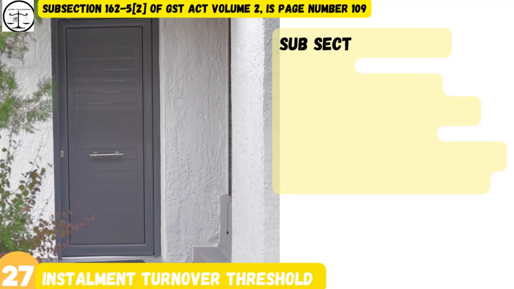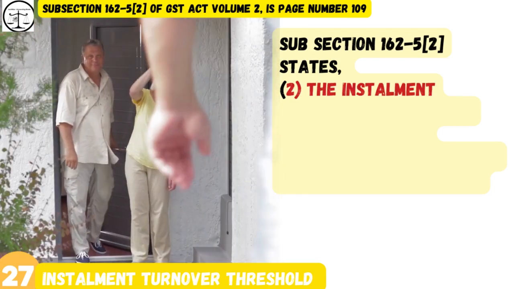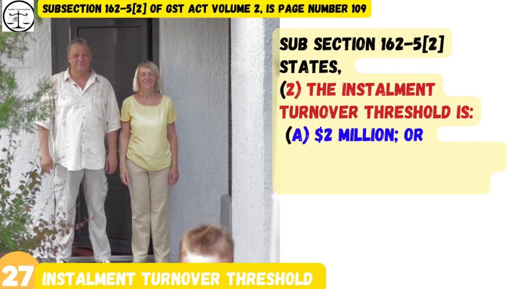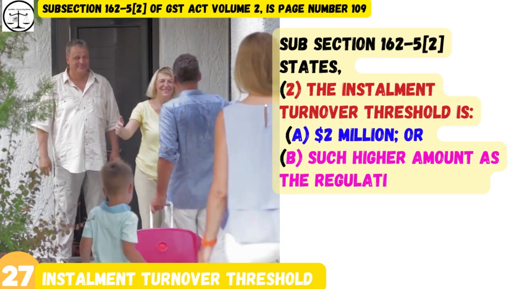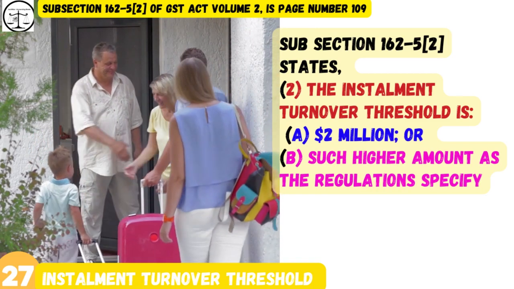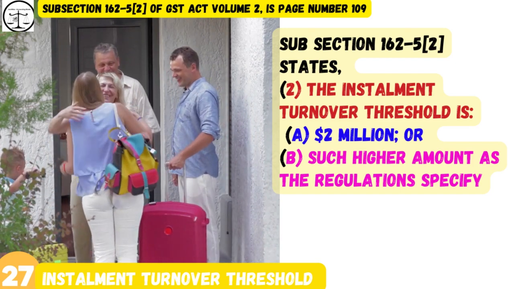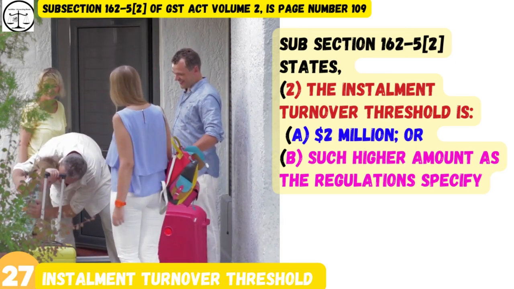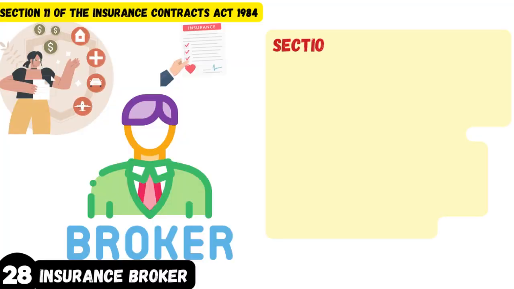Next word. Word number 27. Installment turnover threshold has the meaning given by subsection 162-5(2). So subsection 162-5(2) of GST Act Volume 2 is page number 109. Subsection 162-5(2) states, 2. The installment turnover threshold is A. $2 million, or B. Such higher amount as the regulations specify.